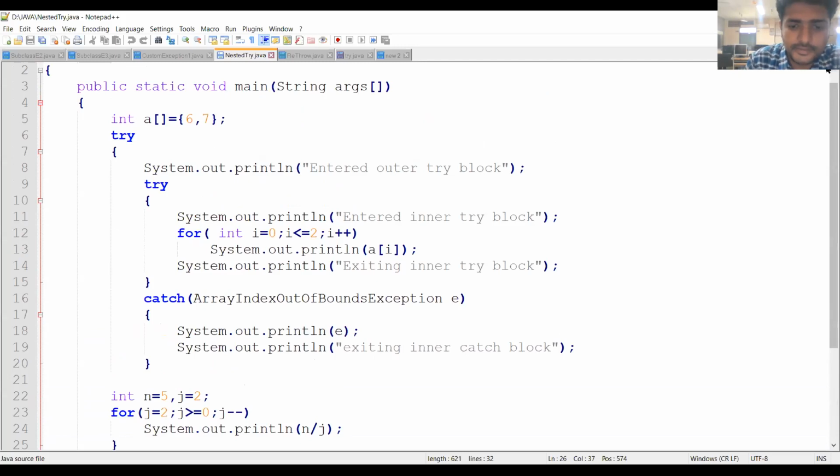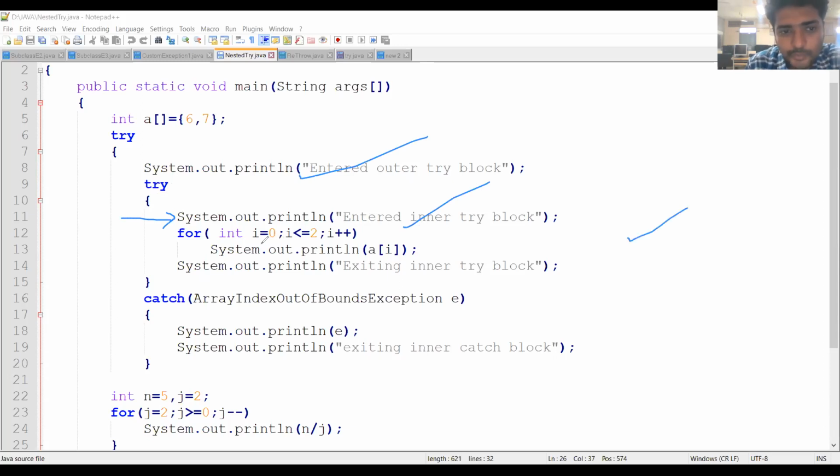So let us check the output along with the program. First it entered the outer try block. Entered outer try block, so this statement is executed. Next, after executing this statement, the control enters into the inner try block. So this statement will be executed: entered inner try block.